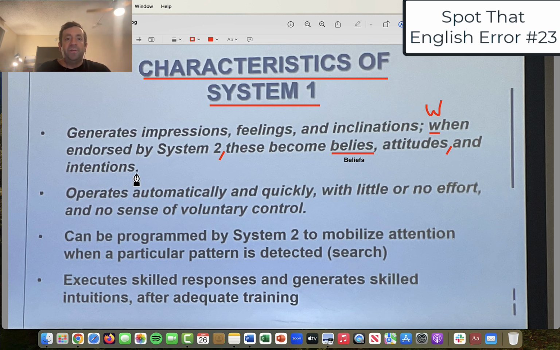So again, we have a few fixes here. It starts off pretty good: generates impressions, feelings, and inclinations, semicolon. "When" should be capitalized to start the next thought. When endorsed by System 2, comma, these become beliefs, comma, attitudes, comma, and intentions. Punctuation-wise, we want to remember our commas, and we want to spell the words correctly if we're going to present on something.